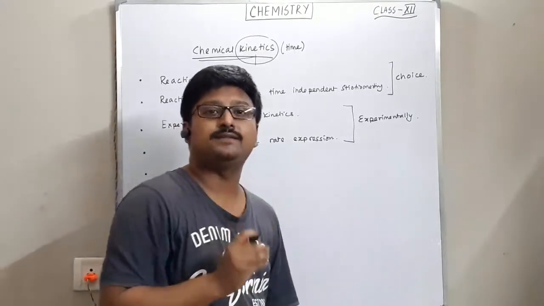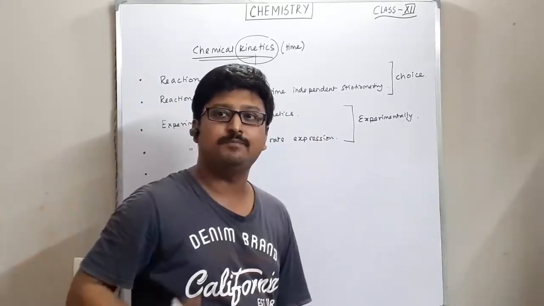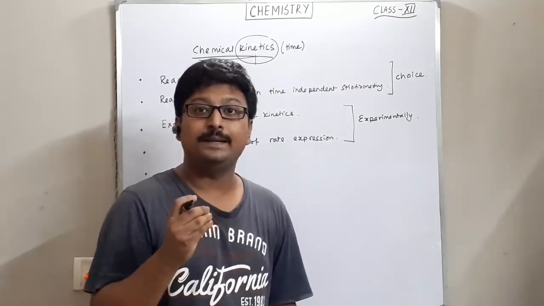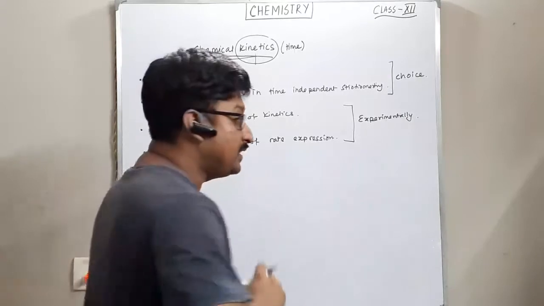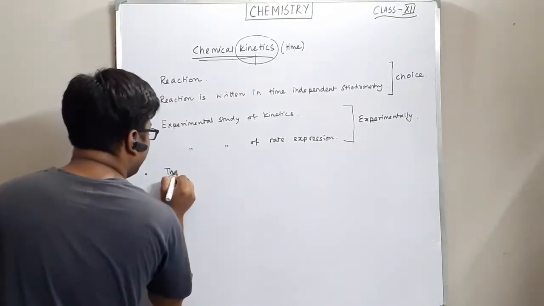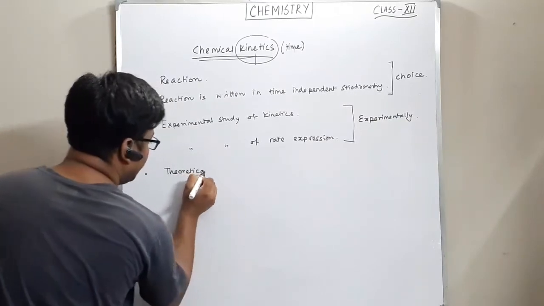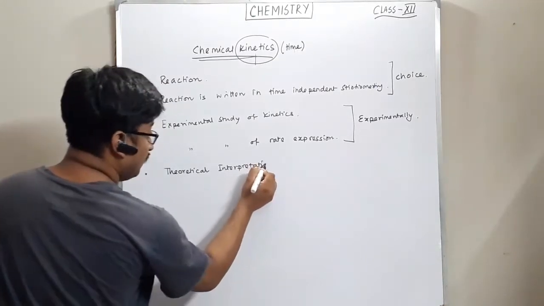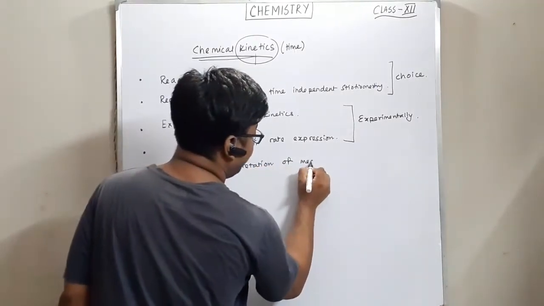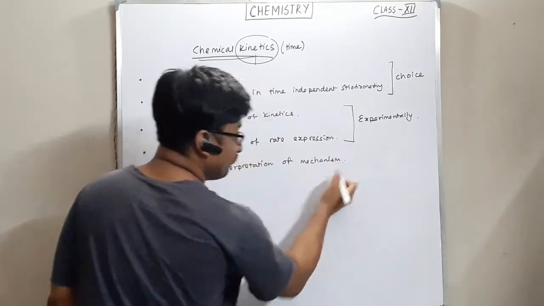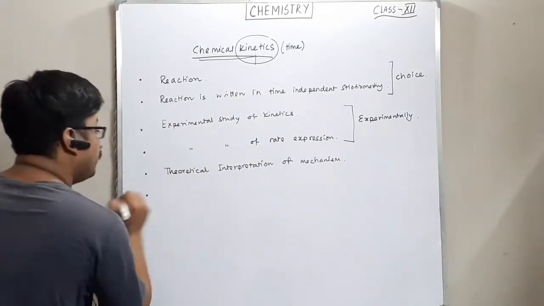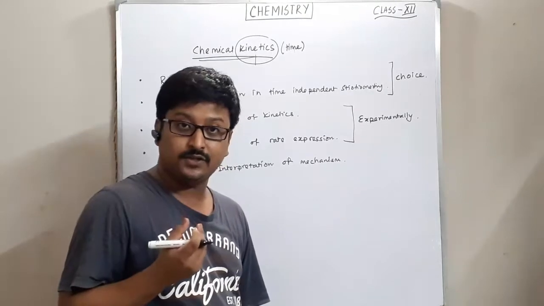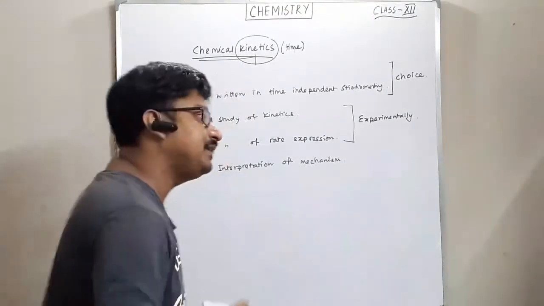Number 6. When we determine a mechanism, let's say you are giving a mechanistic pathway, that mechanism is called the plausible mechanism of the reaction. That's why it is the theoretical interpretation of a mechanism. And since we can determine the rate expression experimentally, theoretically also we can determine the rate expression.